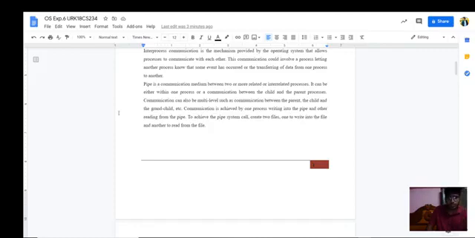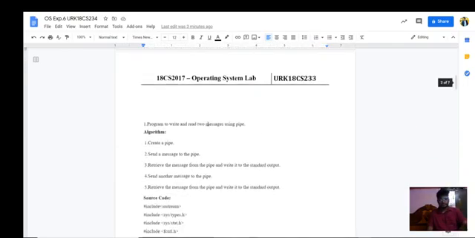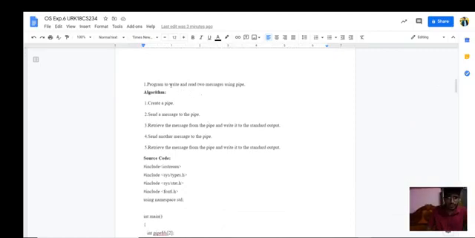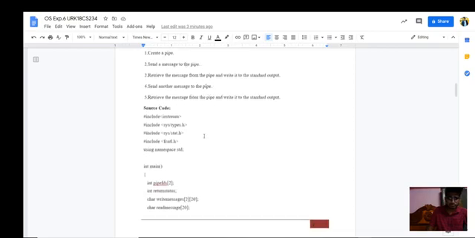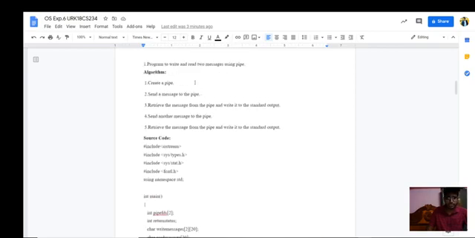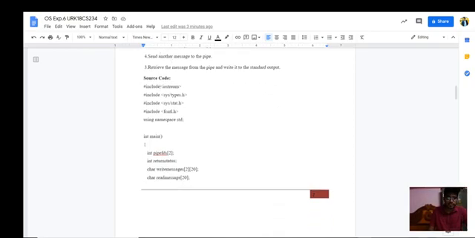A pipe has two ends: one for reading and another for writing. To achieve this, the pipe system call creates two files, one to write and another to read. We need to write a program to write and read two messages using a pipe. The algorithm is: create a pipe, send a message to the pipe, retrieve the message from the pipe and write it to standard output, then send a message to another pipe and retrieve the message from it. Now I will show you the program.